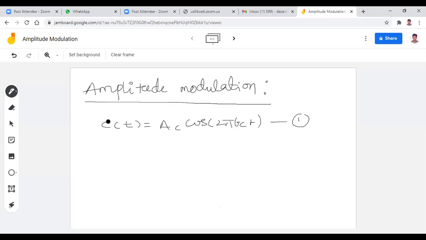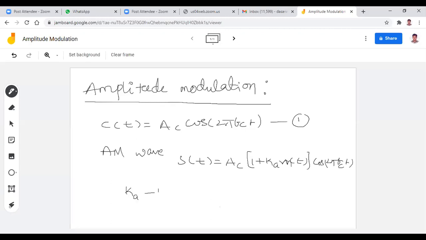Now, when you go for the amplitude modulation, in general, the amplitude modulated wave, or simply we can say the AM wave, the amplitude modulated wave as a function of time can be expressed as S of t equal to. Already I mentioned this equation also. So AC into 1 plus Ka m of t into cos 2 pi FC t, right? And in this equation, what is Ka?